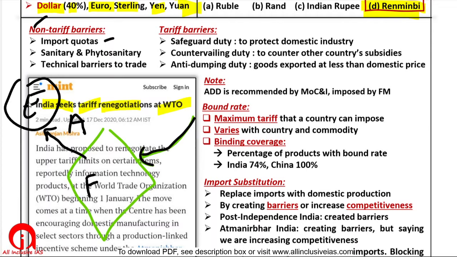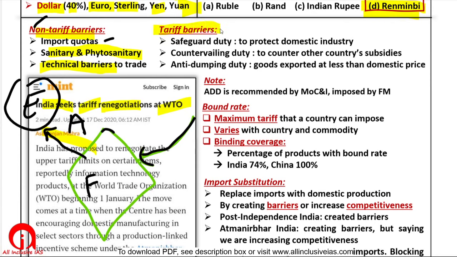Europe says that when we import some agricultural product from India, we see a high amount of pesticides and chemicals in it, or they have some germs or fungus on it. So we won't allow such a thing from India. So they may say we are imposing sanitary and phytosanitary measures, therefore we won't import such things from India. There may be some similar technical barriers also in the case of non-agricultural products. So these are non-tariff barriers.